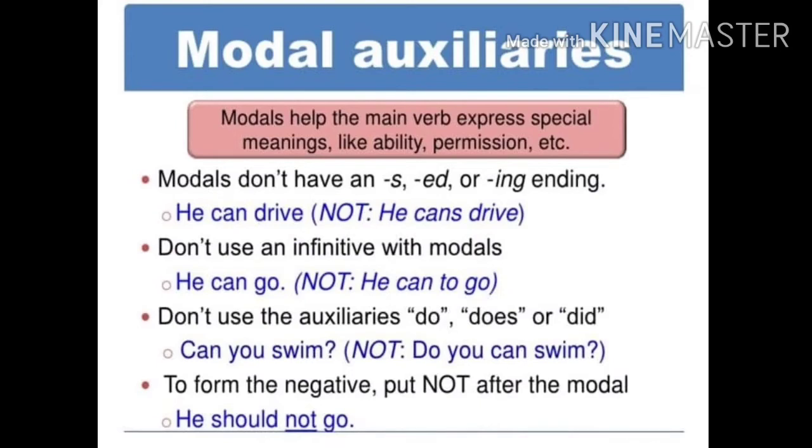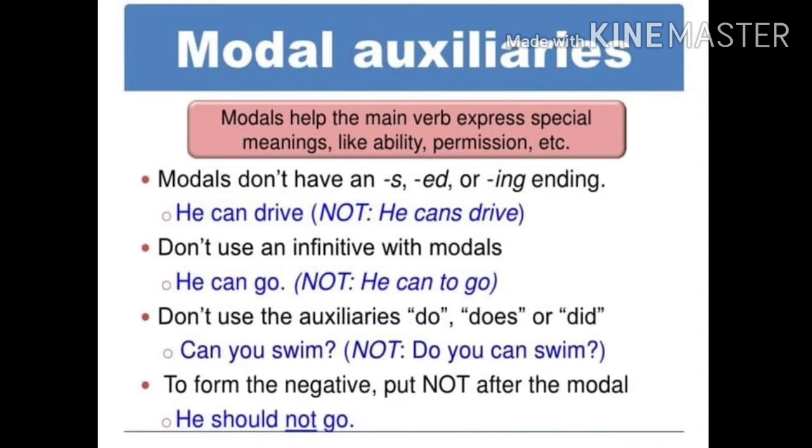Likewise, don't use the auxiliaries do, does, did with modal auxiliaries. Children, see, can you swim is correct. Do you can swim? It's wrong. Not only this, children, some of us use the word able with can. Even that is wrong. Can you able to swim? It is wrong. Can you swim is correct, because can itself denotes ability. Why do you want to add another word able there, right?